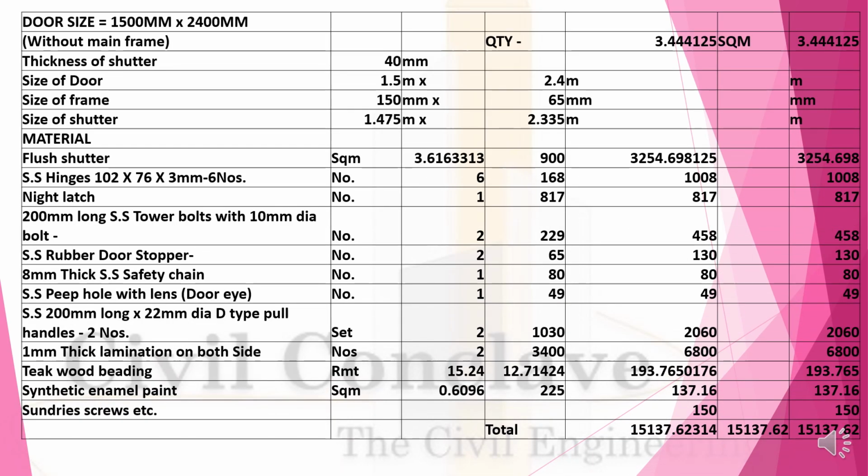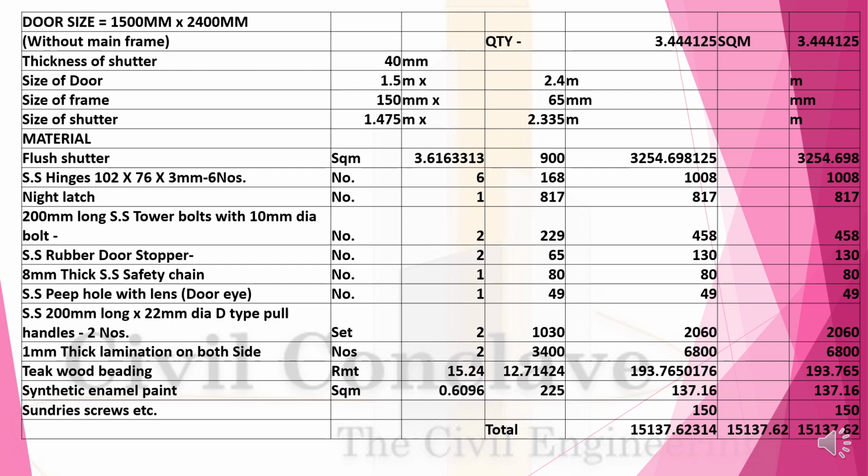Now 1500 by 2400 mm door shutter size. Size of the door 1.5 by 2.4 meter. Size of the frame 150 mm by 65 mm. Size of the shutter 1.475 by 2.335. Flush shutter 3.61 square meter at the rate of 900 rupees is 3254.